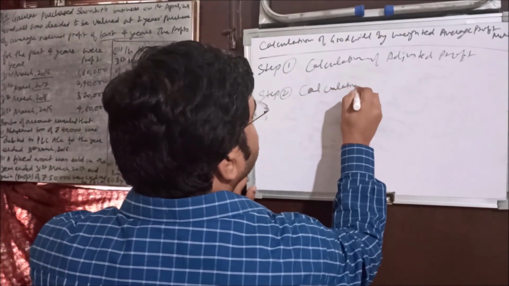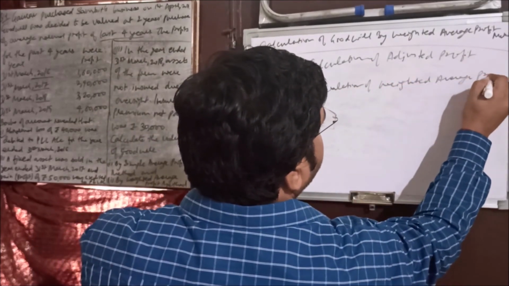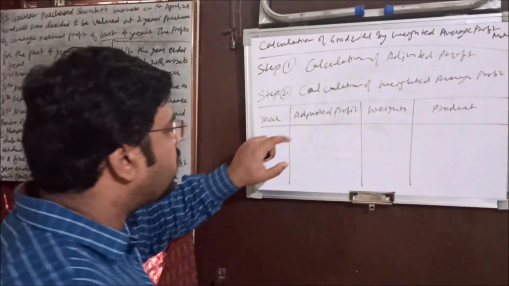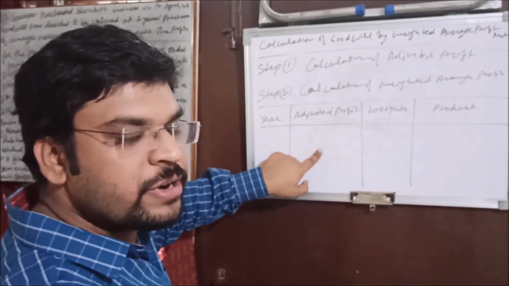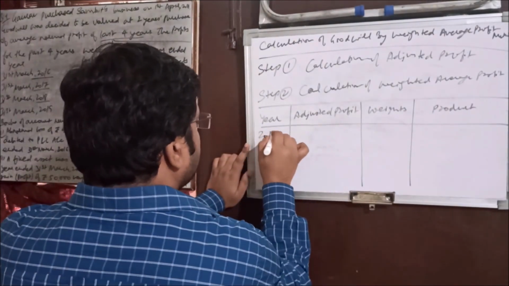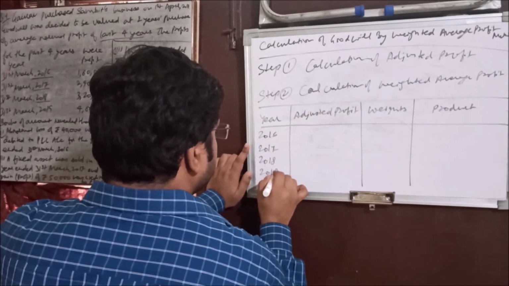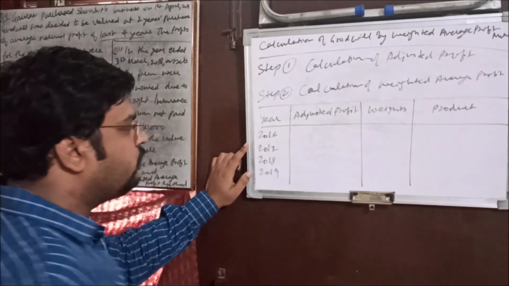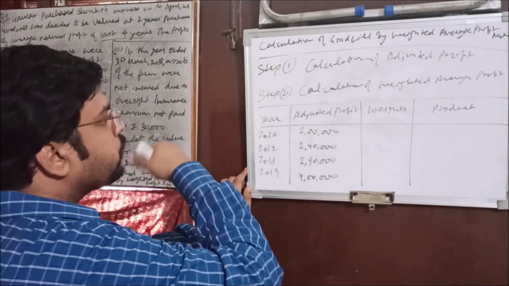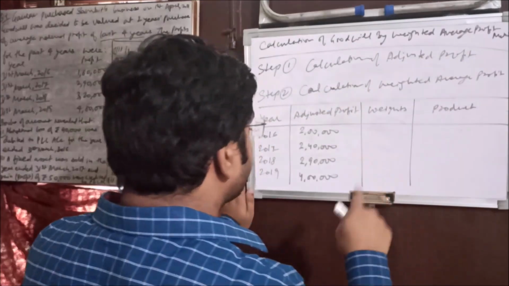Calculation of weighted average profit, and for that we'll have to make a table. We'll mention the adjusted profit here. Already we have calculated it year-wise. First let's mention the years 2016, 17, 18 and 19, right? Adjusted profit we are going to mention. For this you can go back to the video, because we have already calculated these values in the simple average profit method.